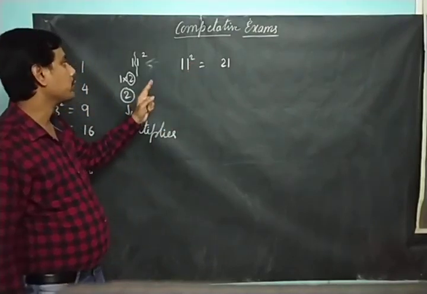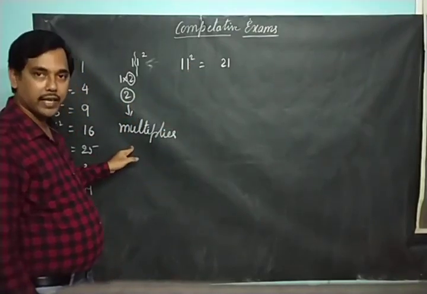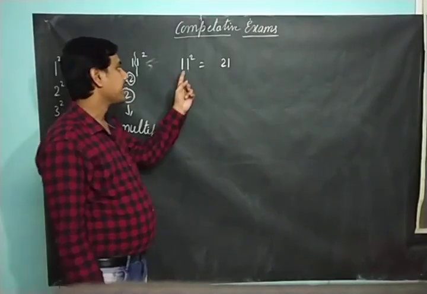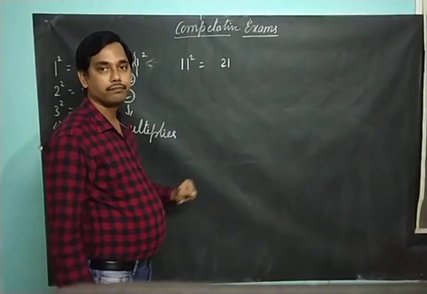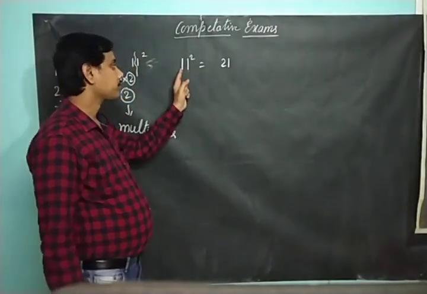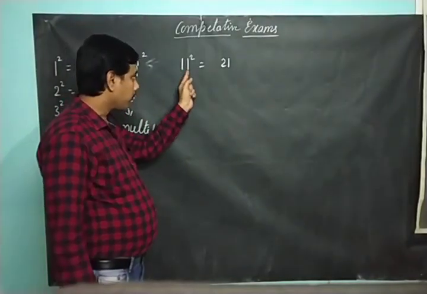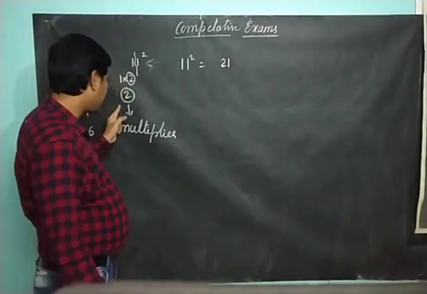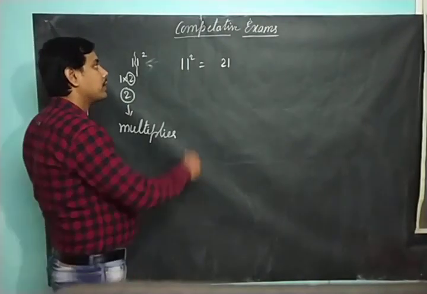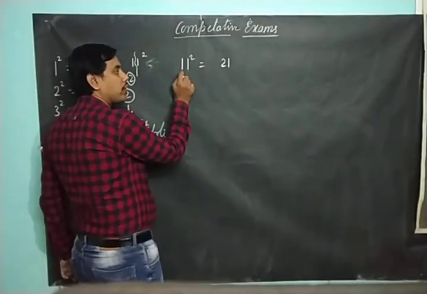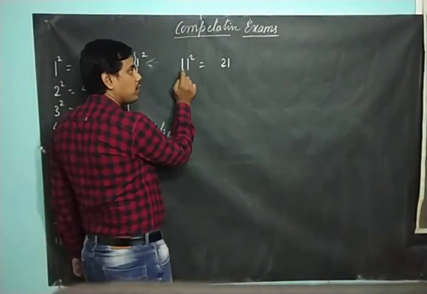First thing you need to do is find out the multiplier and keep it aside. It is not difficult. Next, the unit place, whatever is there, you square it and write it here. Next, for the same unit place number, you multiply it by the multiplier. What you will get? 2. Next, the square of the remaining part. What is that square? 1.